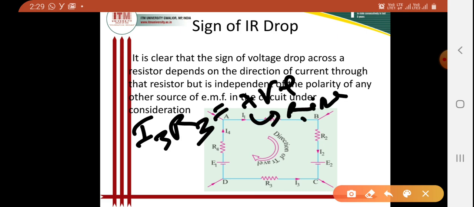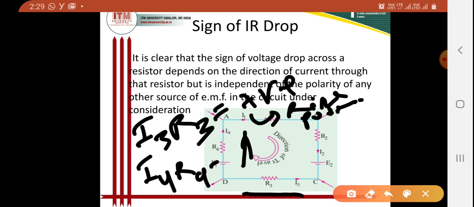And when I am considering I4 R4, this is negative because of fall in potential.